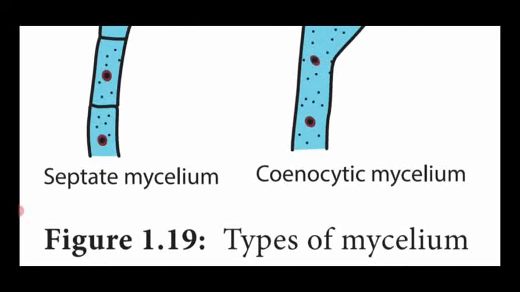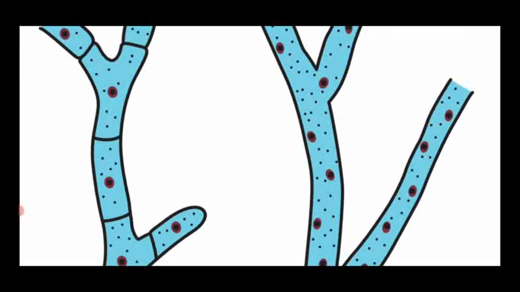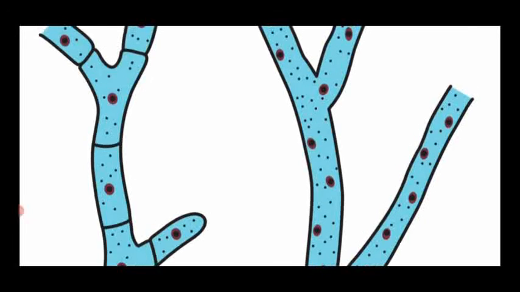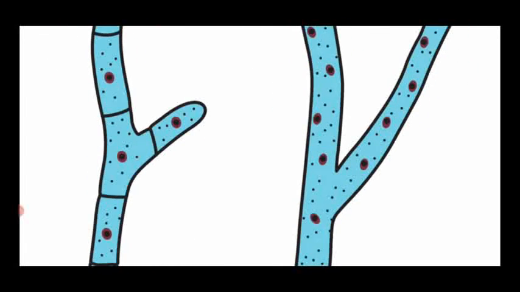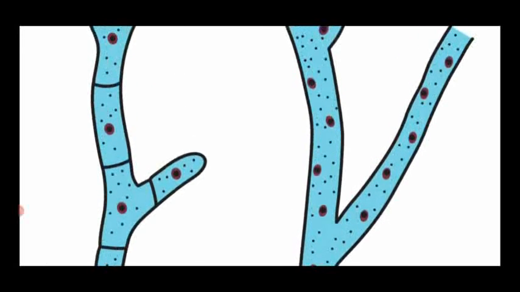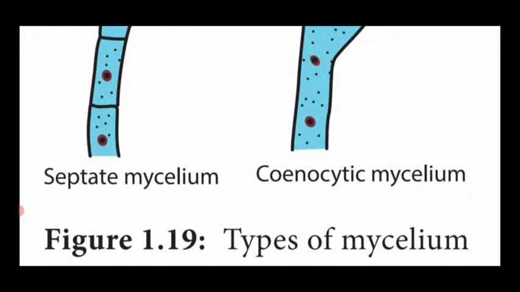This is said to be septate mycelium. Another one has no cross wall or septa. That is aseptate and also branched. Due to the absence of cross wall, this hypha contains many nuclei, and that type of mycelium is named cenocytic mycelium. So these two are the types of mycelium based on the presence and absence of septum.